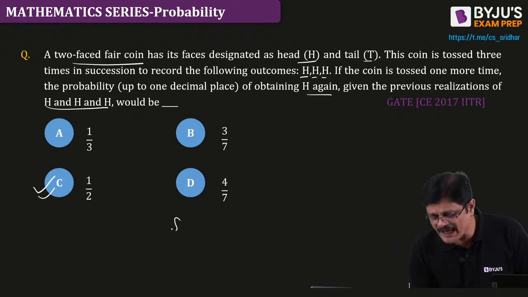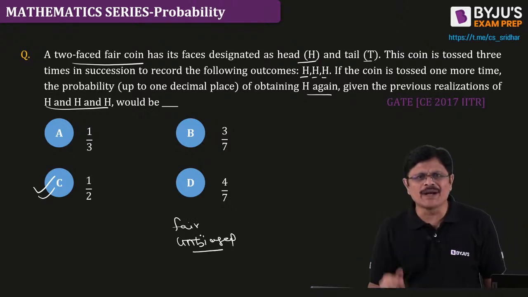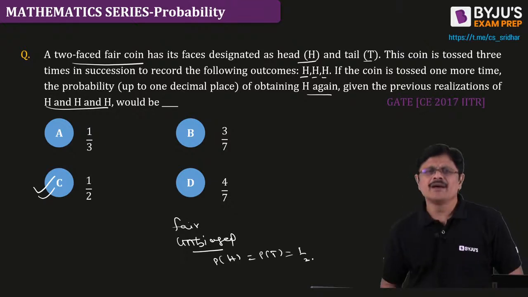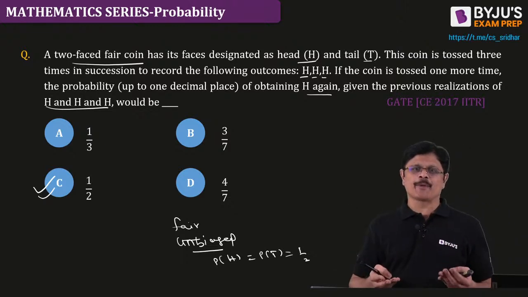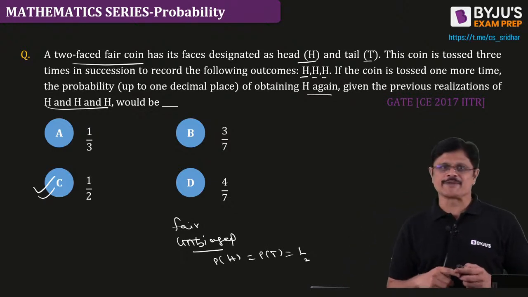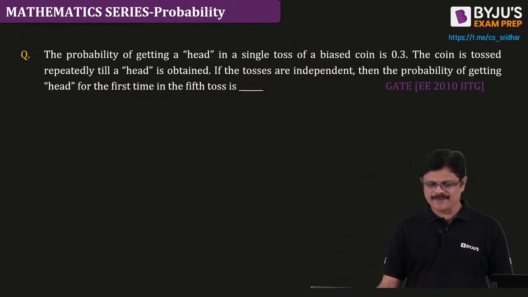See, when you say fair, or unbiased, all the outcomes are equally likely. That means head probability and tail probability will be the same. Whereas a biased or loaded coin means they have to mention the probabilities which you can use to solve the problem. I'll give you one such problem also. Very good. Super fast. Now this one.